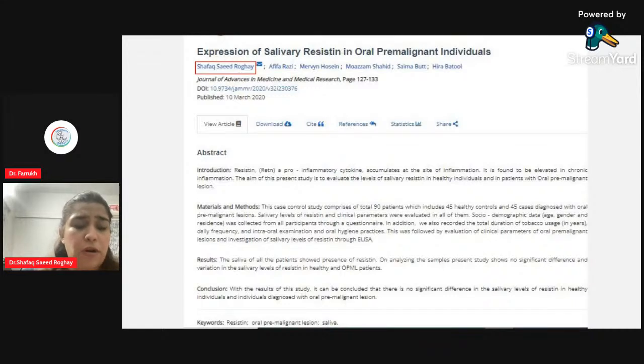There was one more protein, salivary resistin, in oral pre-malignant individuals, and I did this study. This marker was an inflammatory biomarker, and epidemiological studies and the literature review say that this biomarker is raised in inflammatory conditions.